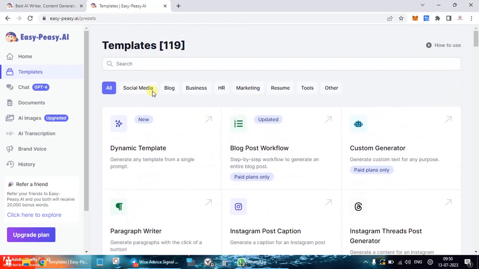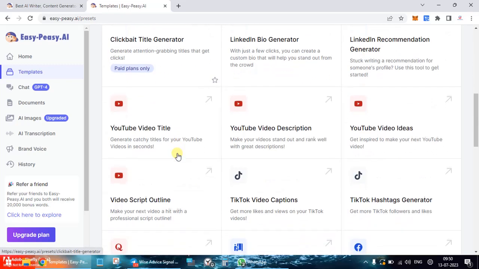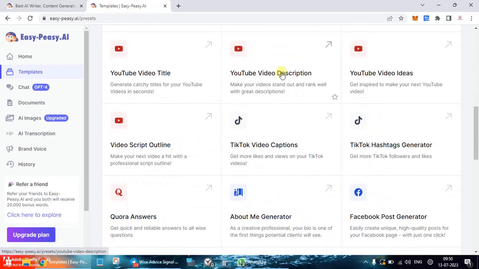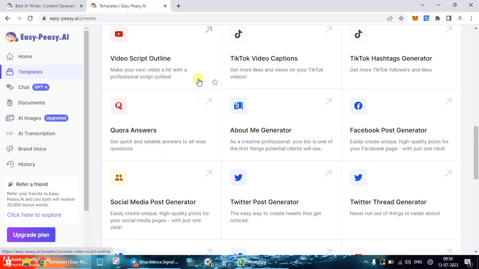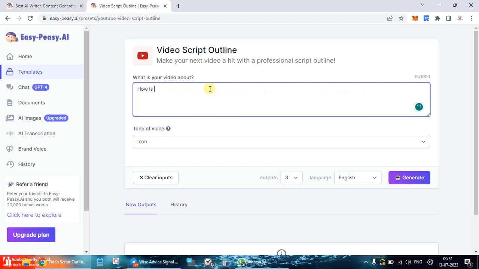So what I'll try and see is there is a social media, paragraph writer, Instagram. I don't want YouTube, video description, video script outline. Since we have been using that for other tools, let's test it out. For example, you can see over here, I reached a crypto event token in Singapore and many VCs and entrepreneurs. Okay, so let's see how AI is going to replace jobs.